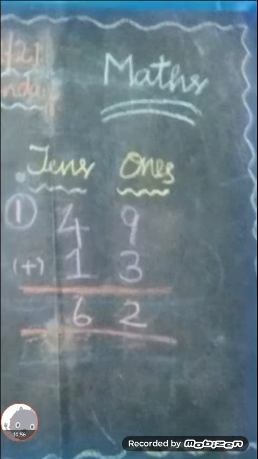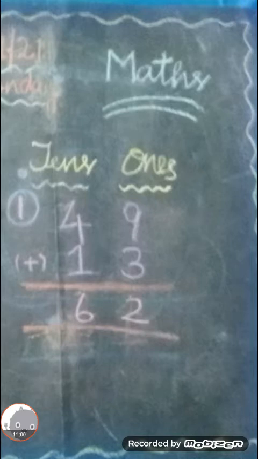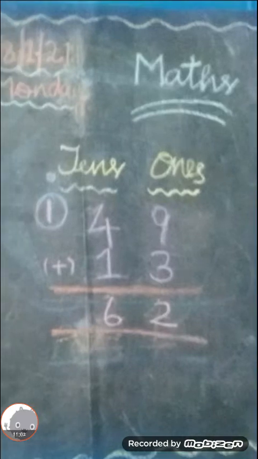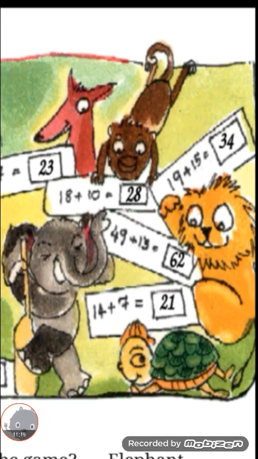Okay, children, 9 plus 3, 12 comes. So 1 is carried on top and you put 2 down. Next we come to the tens place. 4 plus 1 is 5, and one more is up there, so 6. Totally, 49 plus 13 equals 62. Take that number and write it in your book. Children, take that 62 and write it inside the box. Okay, children, do you get it?